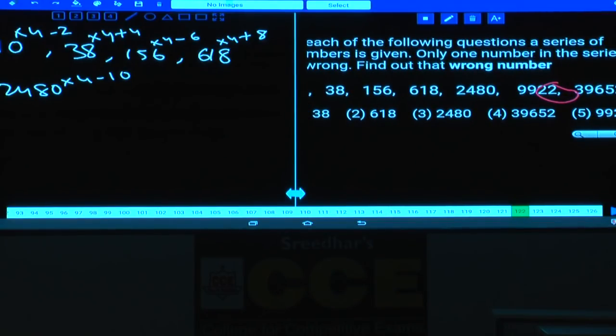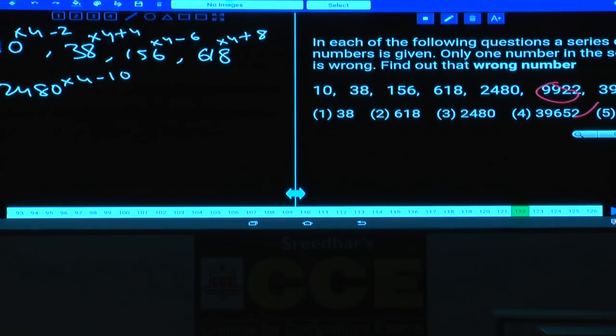Choice 5 is the answer. The last digit must be 0, here it is given as 2. And this is about question number 122. The logic is each of these numbers is multiplied with 4, and 2, 4, 6, 8, 10 and 12 are subtracted and added alternately.